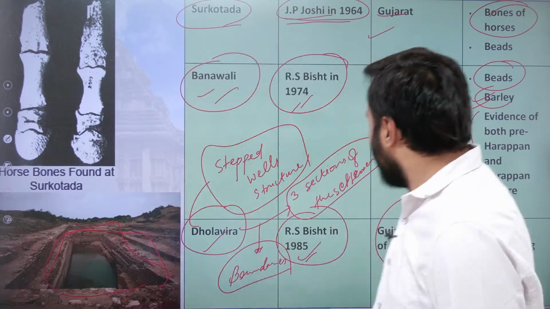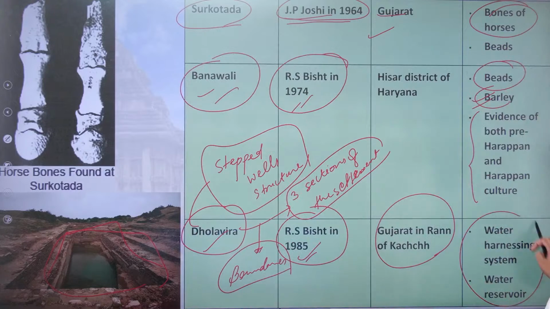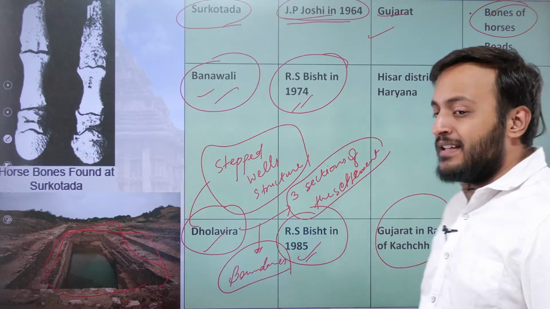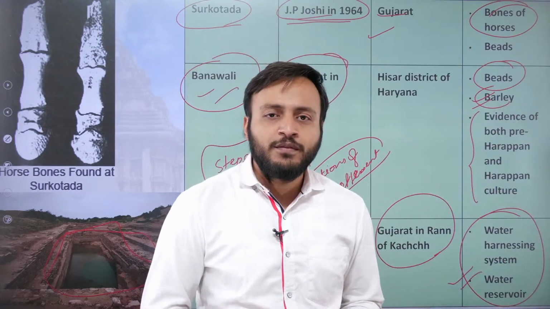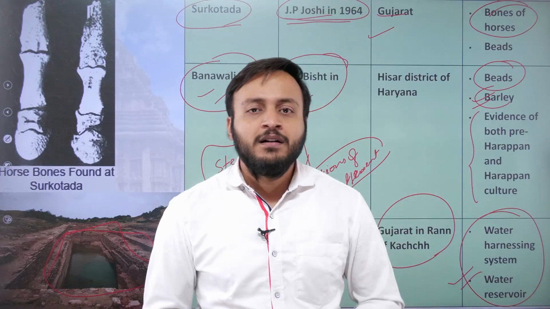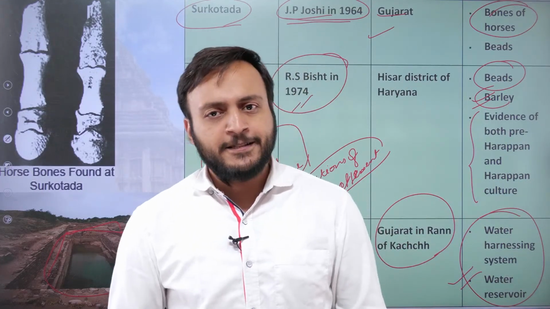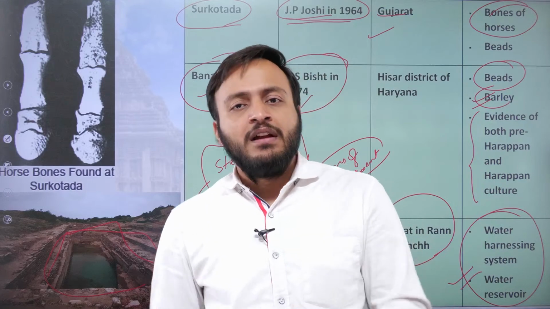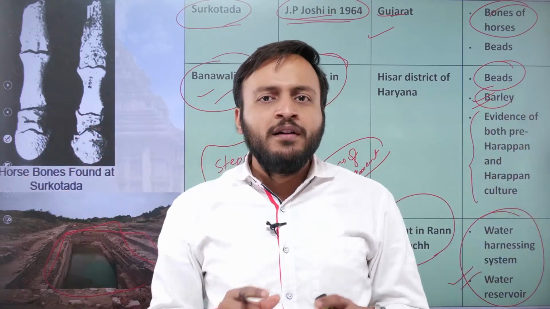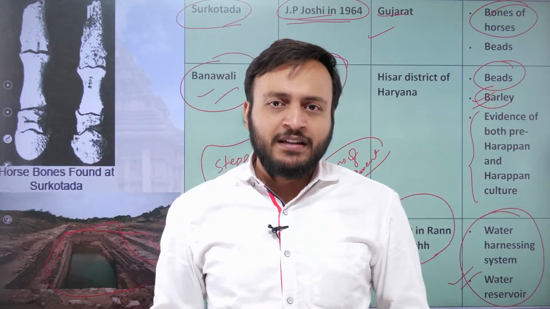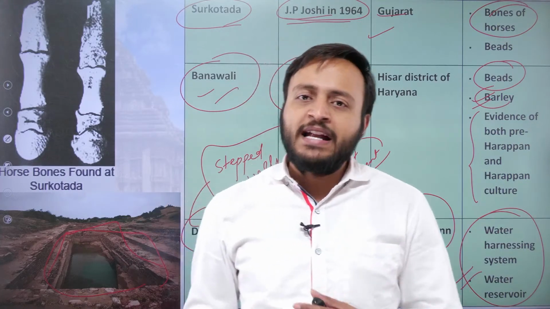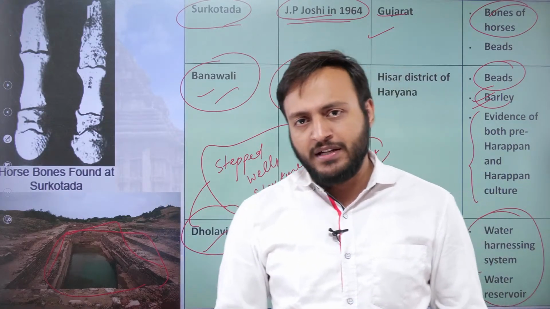The water harvesting system and the water reservoirs were the benchmark of the findings in this place. Apart from that, a large signboard representing the Harappan script in bold letters has also been recovered from the Dholavira city.